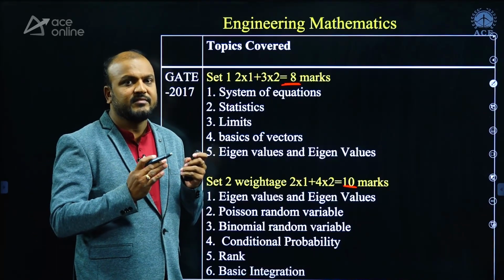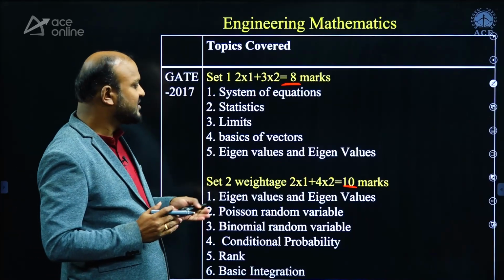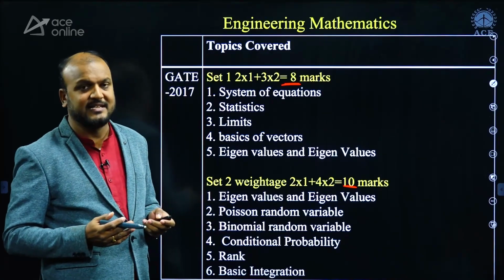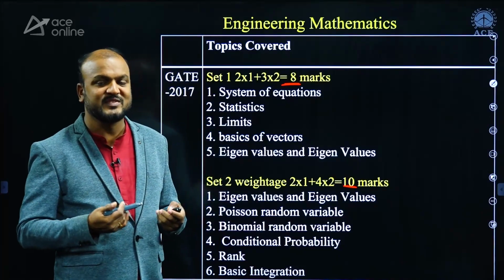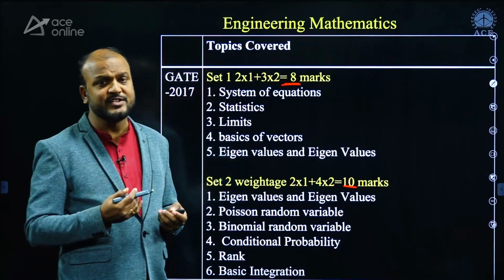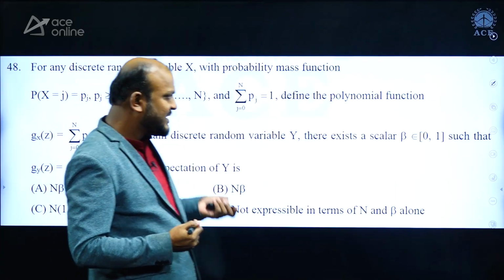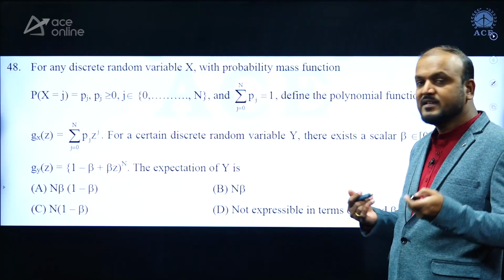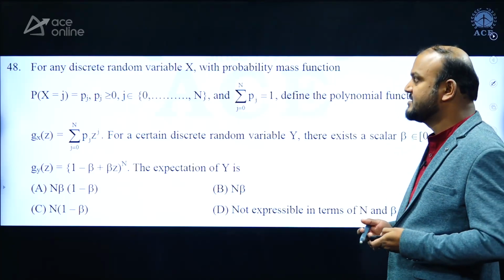Our expert faculty gave information on which topics questions were asked from, but the questions asked are not so easy. A student who has in-depth knowledge of multiple concepts can solve them. The questions are not straightforward; they are given on mixed topics. This is one of the questions that was asked in the 2017 GATE paper. To solve such questions requires knowledge of multiple topics. If you correlate all the topics, you can answer such questions.